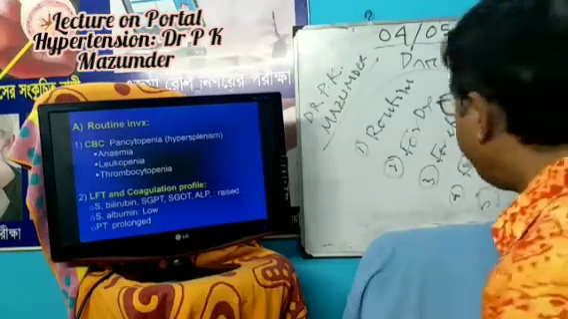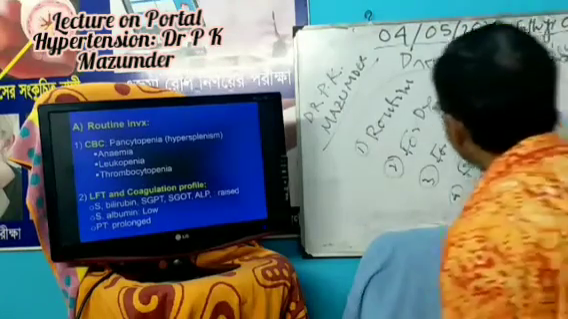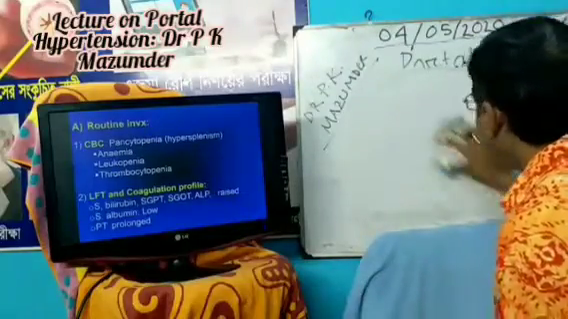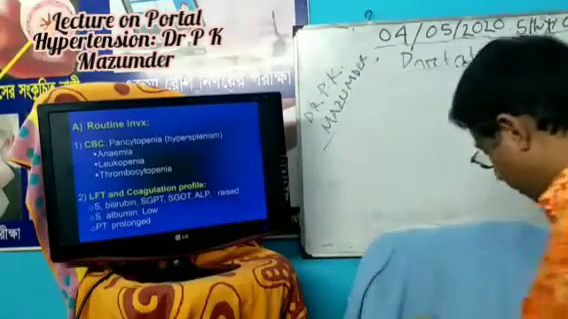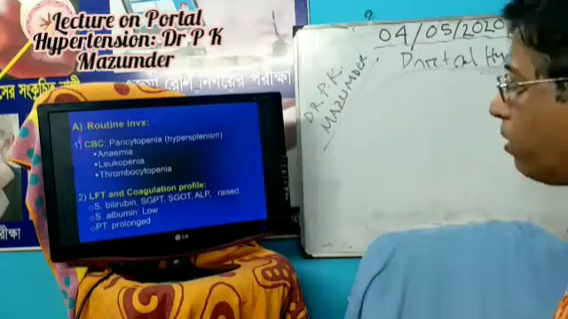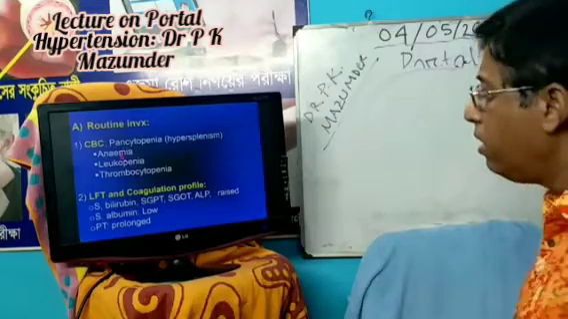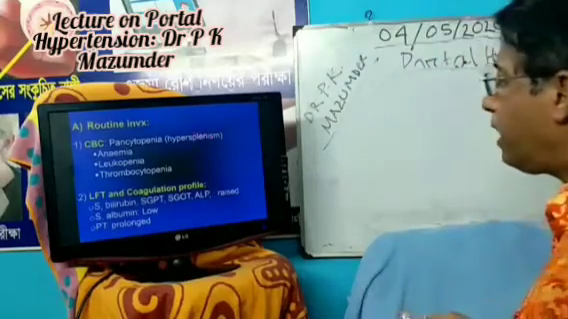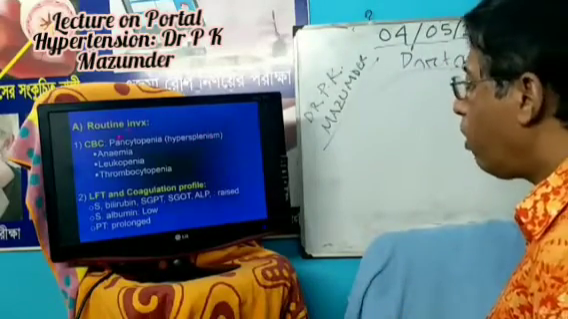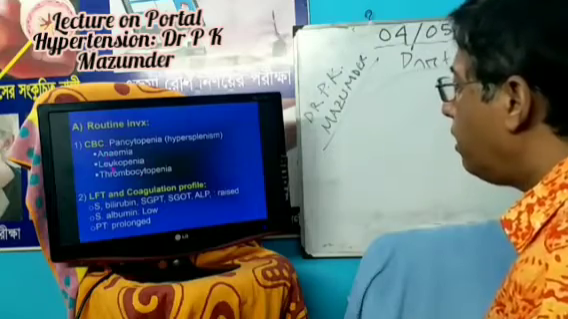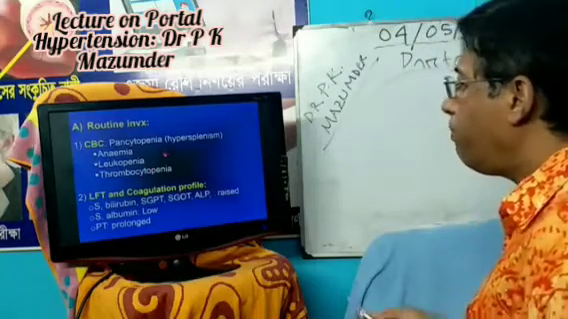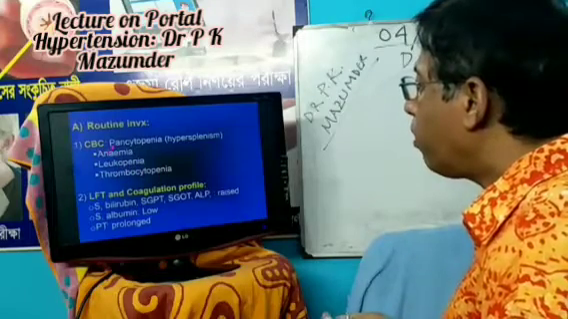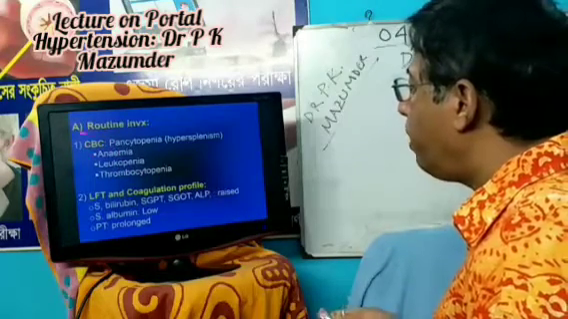Now, routine investigation, very important. Among the routine investigations, what do you do? Complete blood count. Why complete blood count? To see the hypersplenism. Hypersplenism is characterized by pancytopenia. Not always pancytopenia; maybe any one of the blood cells may be reduced. Anemia, leukopenia, thrombocytopenia are the findings of the complete blood count.